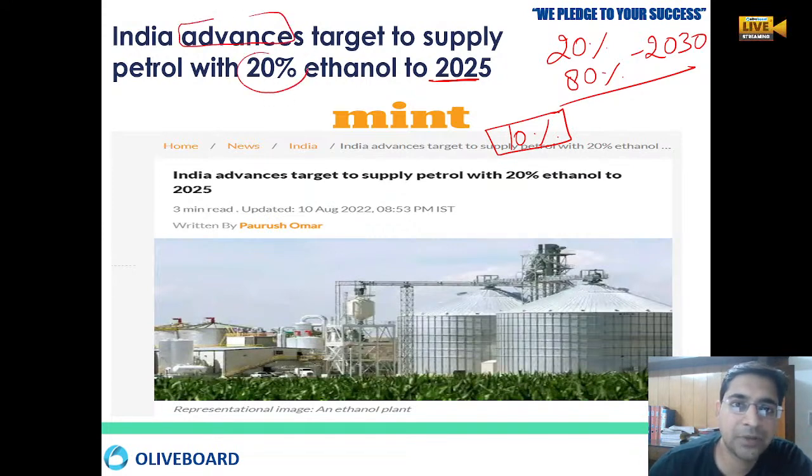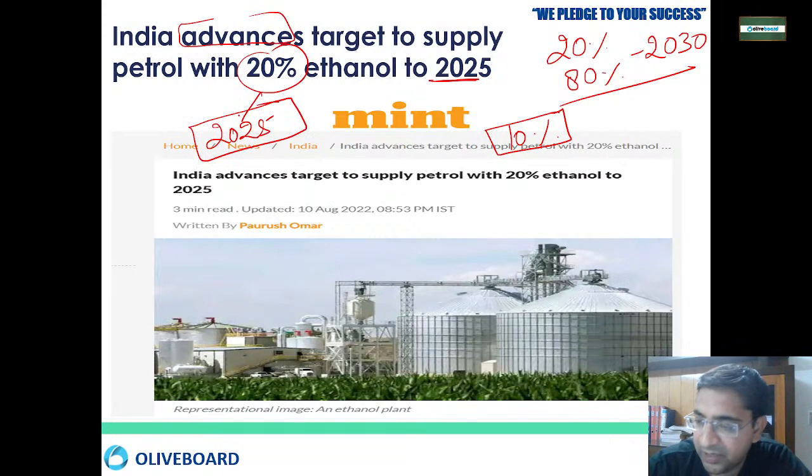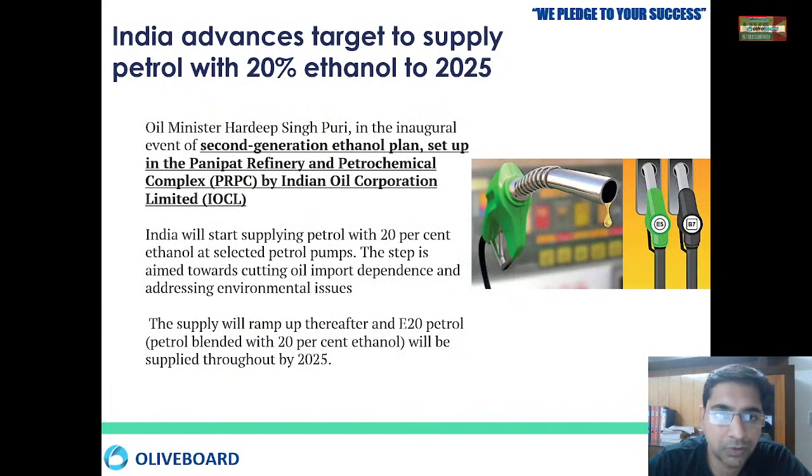That means the 20% now has to be done by 2025. We are ahead of this target, and we are very sure that we are going to achieve it, and we will be able to blend petrol with 20% ethanol. Then we are going to understand the important reasons why we wanted to do that.